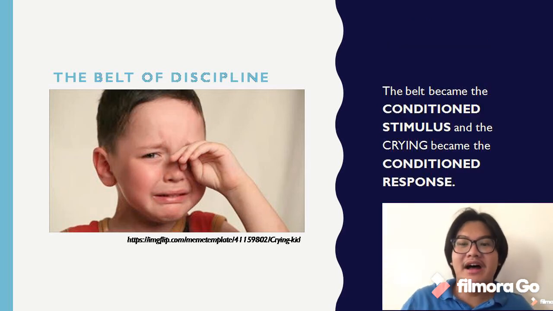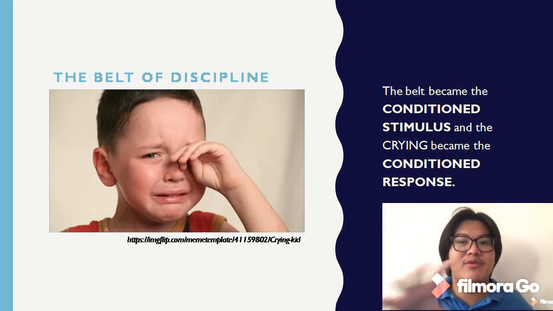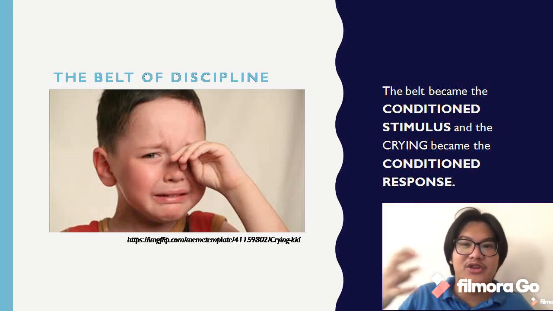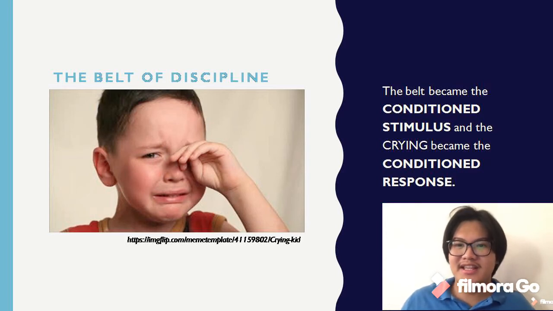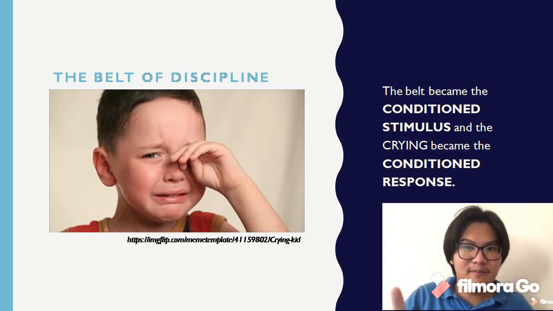With that, the belt became the conditioned stimulus from its state of being a neutral stimulus, and the crying became the conditioned response because it is now conditioned that the child will cry with the presence of the belt even if the parent will not hit them with the belt.